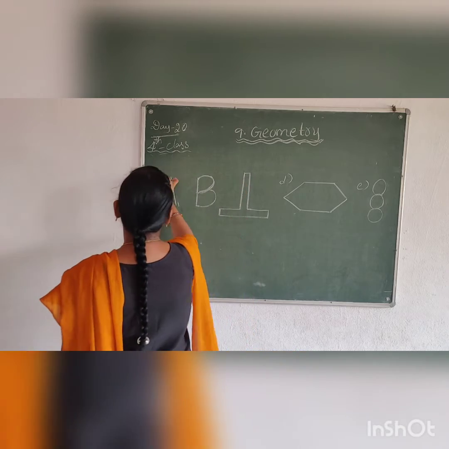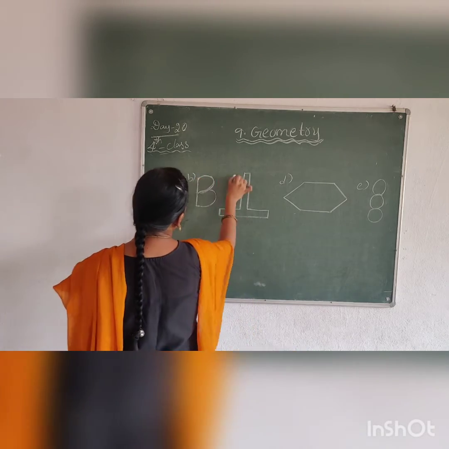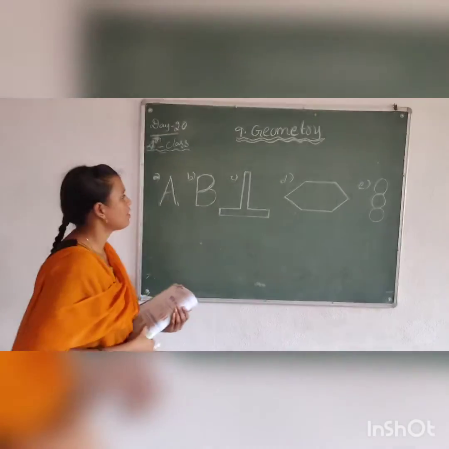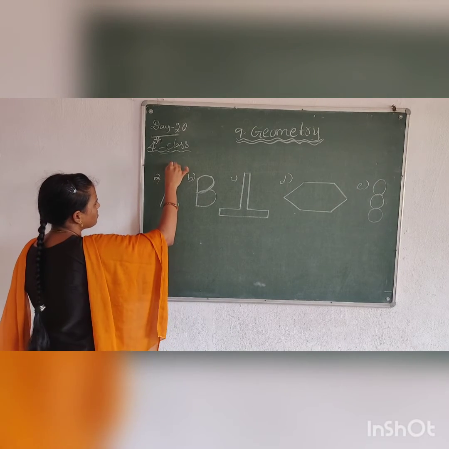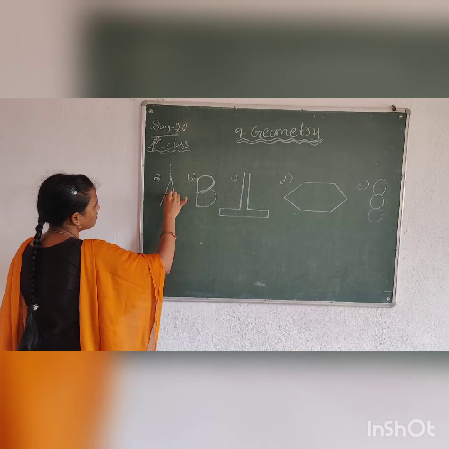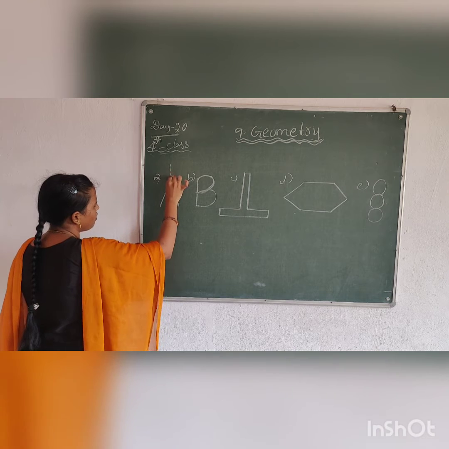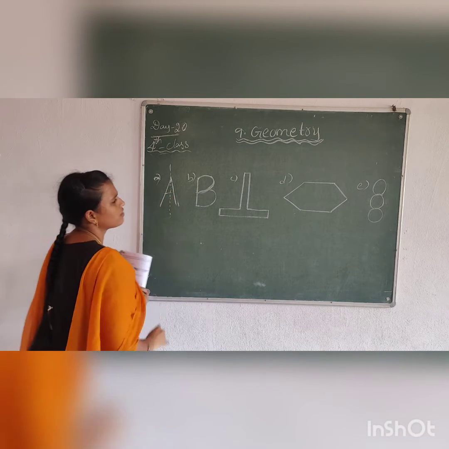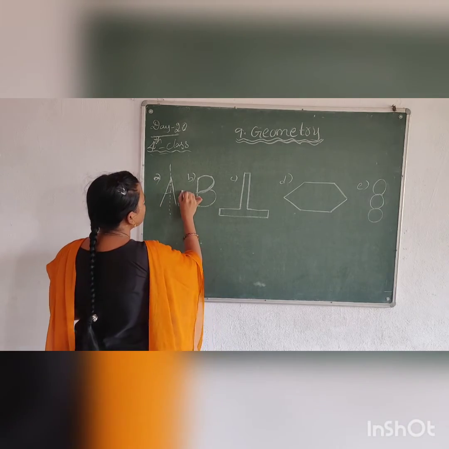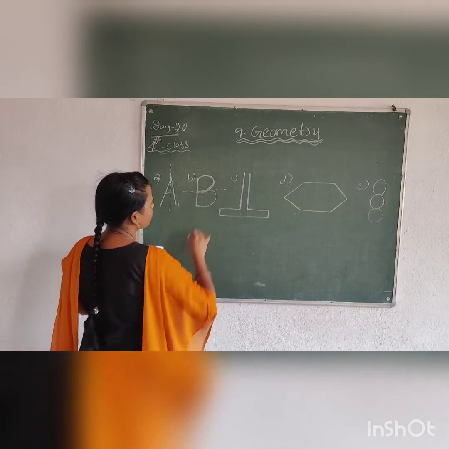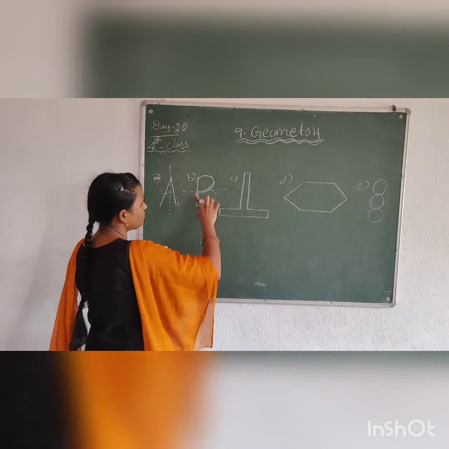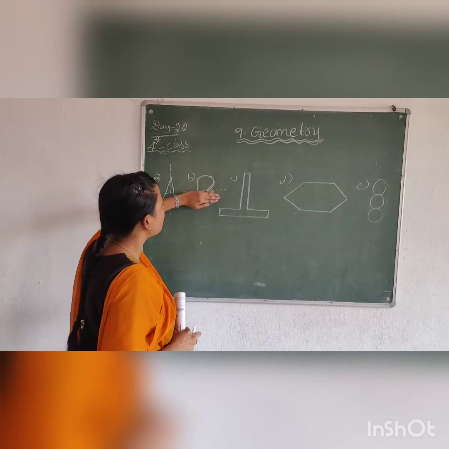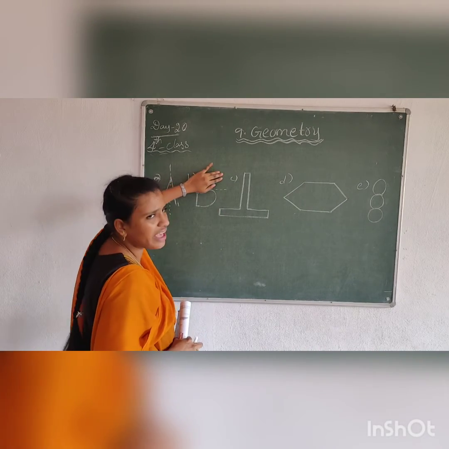Next A, B, C. Let's see. Draw the symmetric line here. We can draw a symmetric line in the middle of the A. Here also, in the middle of the B. If you take the symmetric line, this is one half, this is one half, exactly.